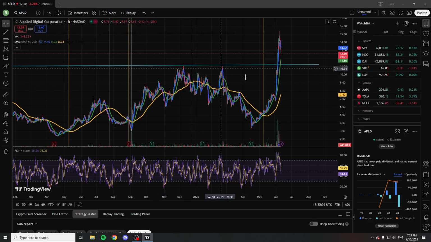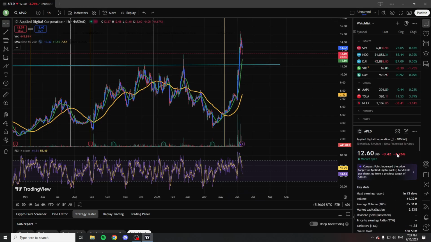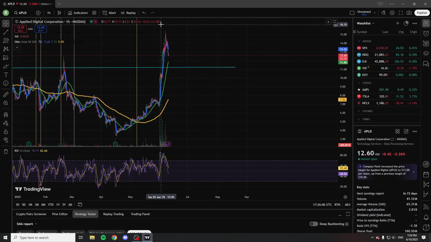That is the next support level. And as you can see, even though we have risen quite sharply, we have quite a poor day, down by 3.2%. And as you can see from the peak in 15, we are down quite a bit. We're down almost $3. And the support level here, if the stock hits this, chances are it's either going to then go down like so. As you can see, let me just change that here.